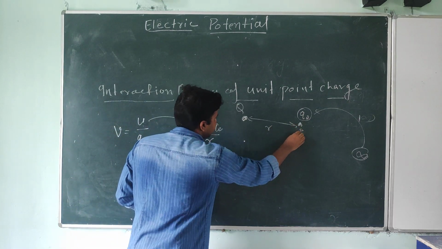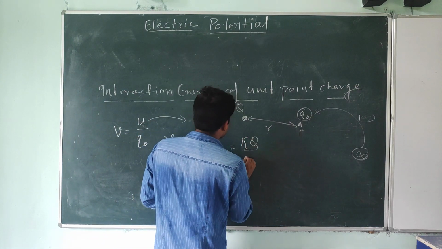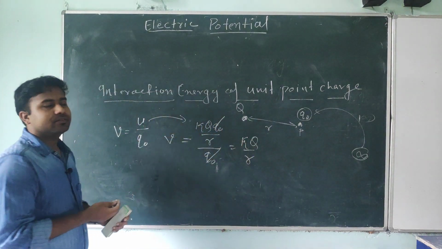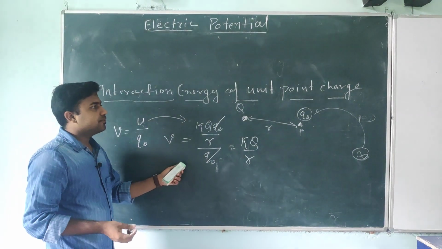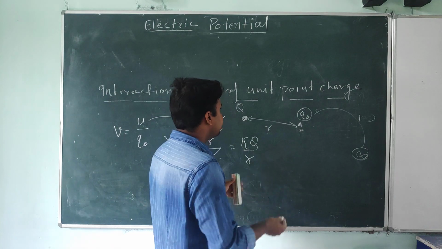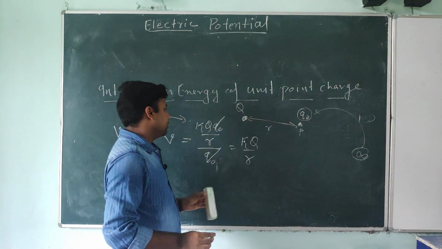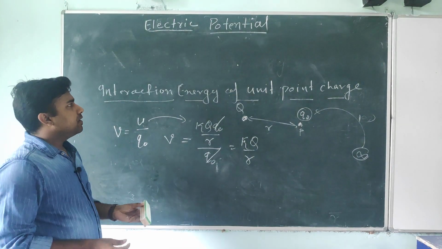R distance is point P. Okay, Q naught cancel out. What we are getting? K Q divided by R. This is the formula. Okay students, this is the formula for electric potential at this P point.